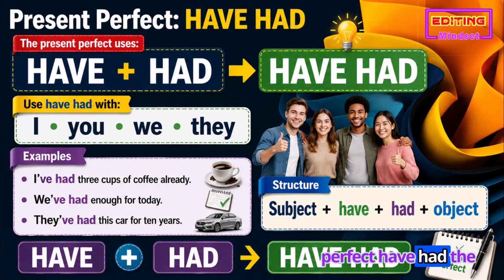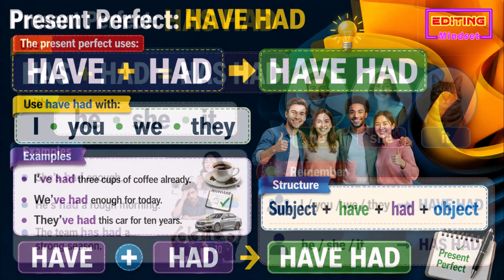Present perfect, have had. The present perfect uses have plus had. Use have had with I, you, we, they. Examples. I've had 3 cups of coffee already. We've had enough for today. They've had this car for 10 years. Structure: subject plus have plus had plus object. Visual: have plus had equals have had.